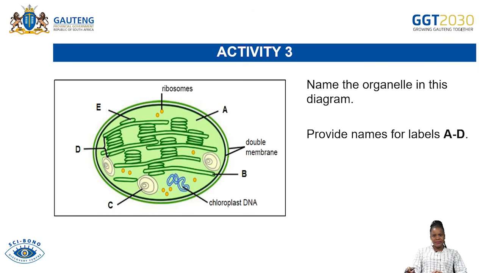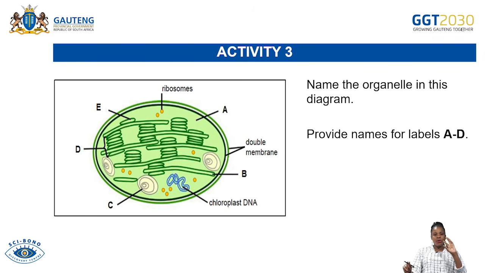Now activity 3. Before we can do the activities, remember I said today we are going to focus on photosynthesis as one of the topics that is assessed in paper 1. Now when you study photosynthesis, the organelle that you must always think of, the organelle that is responsible for the process of photosynthesis to take place, is the chloroplast.